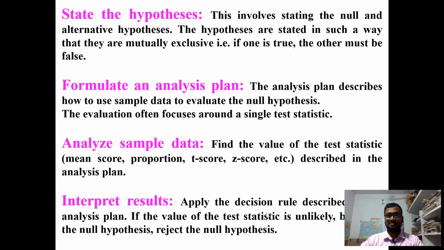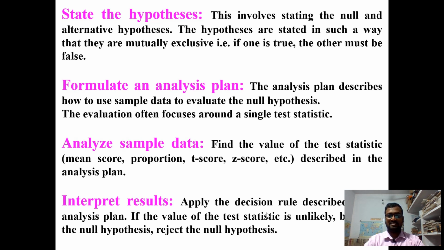Formulate an analysis plan. The analysis plan describes how to use sample data to evaluate the null hypothesis, and the evaluation often focuses around a single test statistic. Then, analyzing sample data, find the value of the test statistic, such as mean score, proportion, t score, z score, or f test; all these are included in the analysis plan.